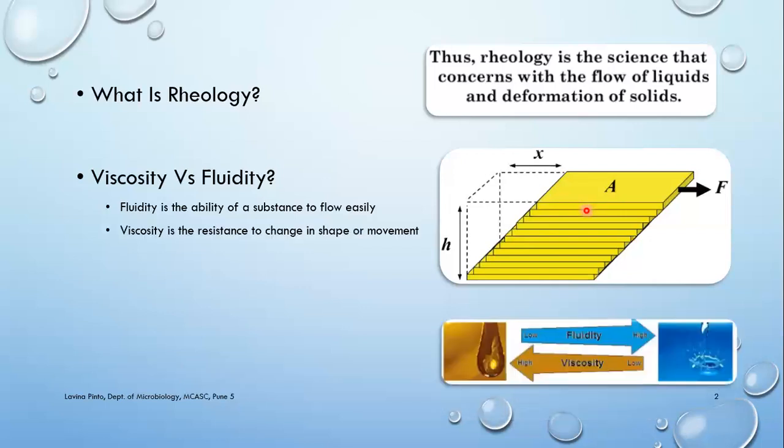So viscosity is the resistance to change in shape or movement. It is because of internal friction. My mouse is not working, so just excuse me for that. Now if you see here, water, there is very little internal friction between the layers, so it's high in fluidity. Water is highly fluid. Whereas if you see oil or say honey, there is a lot of internal friction between the layers, and so it is said to be highly viscous.